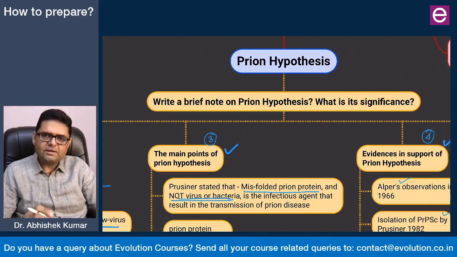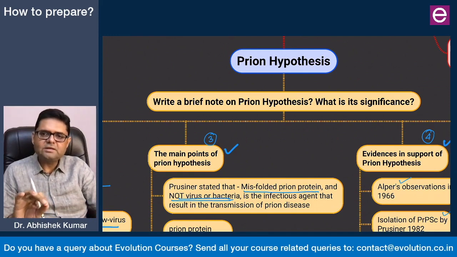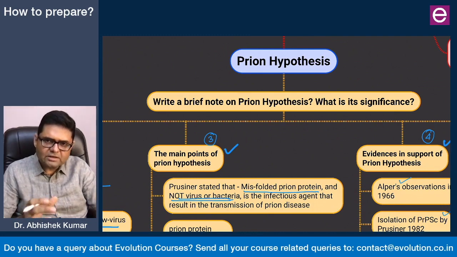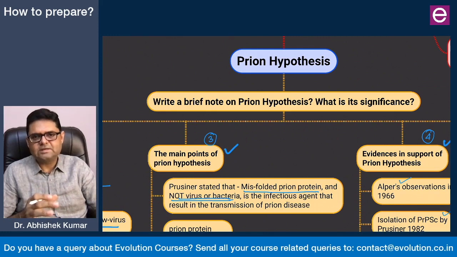I'm trying to say that, without forcing yourself, try to be very accurate about the name of the scientist, and if possible, remember the year or at least the decade in which it was happening. This will add that extra accuracy, the extra specificity to your answer, and it is always appreciated by the UPSC examiner.